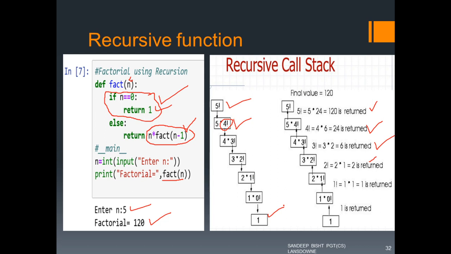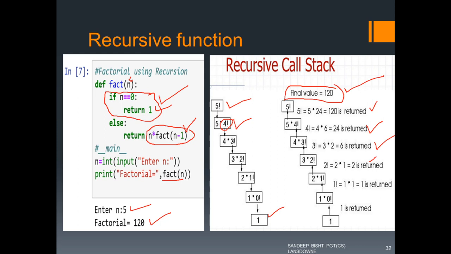So the same code is getting called again and again, but with different parameters, and when it reaches the base condition or the terminating condition, then this chain is broken and results get popped out in reverse fashion, and then finally we get the value we were expecting from the function.